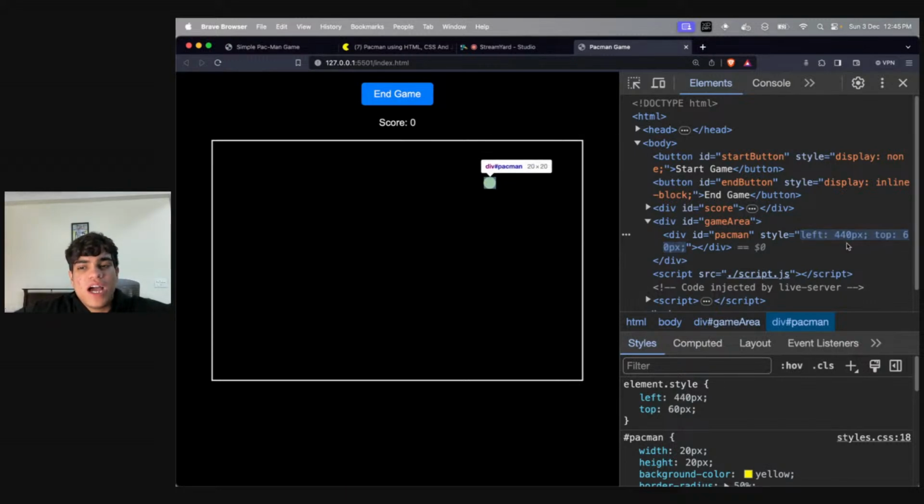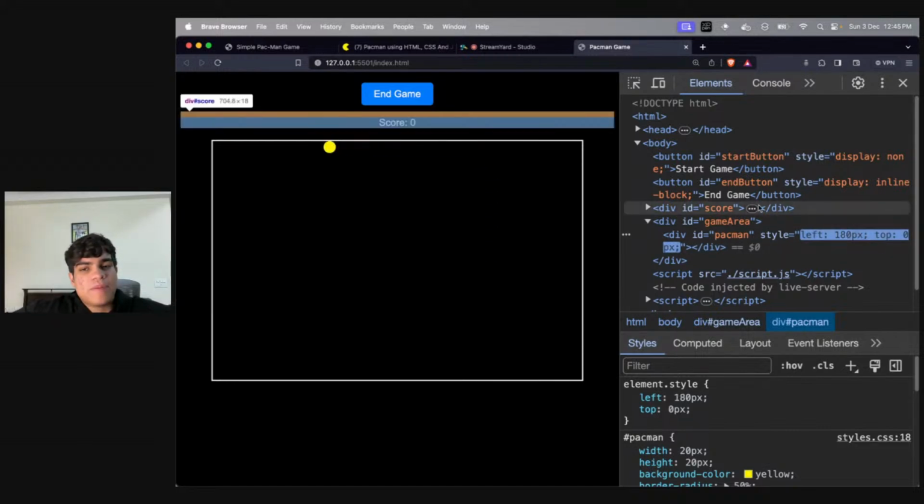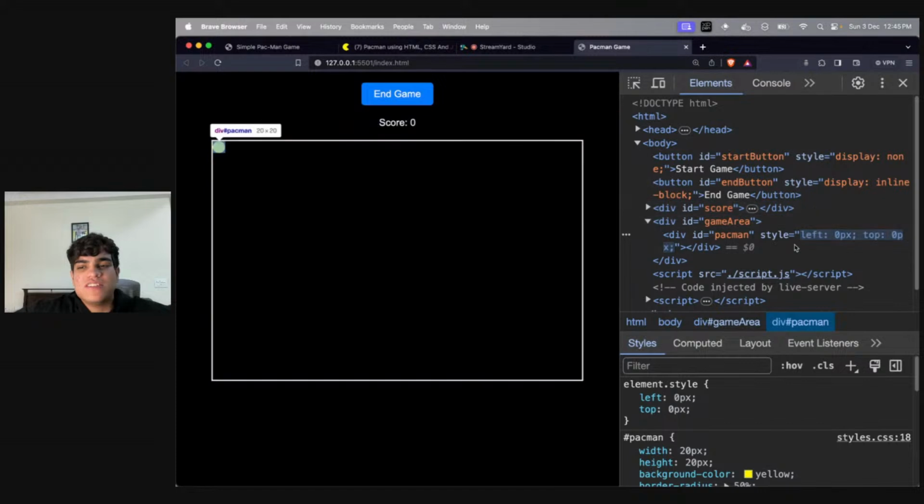Correct? If I want to go down, I'm increasing the top: 60, 80, 100, 120, 140, 160. If I want to go up, I'm subtracting. And technically, the first position that my Pac-Man will have is 0, comma 0. Top is 0, left is 0. How many of you guys can agree to this? Cool. So basically, based on my key down events, I'm now moving my Pac-Man.